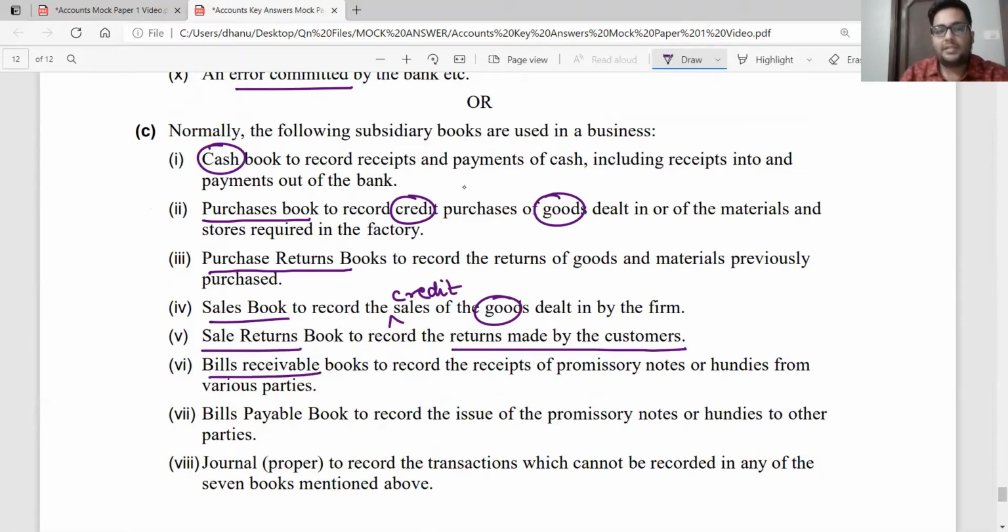Okay, we have bills receivable book, bills payable book. Bills receivable book is what? It records the bills given to us by various parties. Bills payable book is what? Bills given to other parties accepted by us. And then we have journal proper, which records all the other transactions which do not come in any of the books recorded above. Simple question.